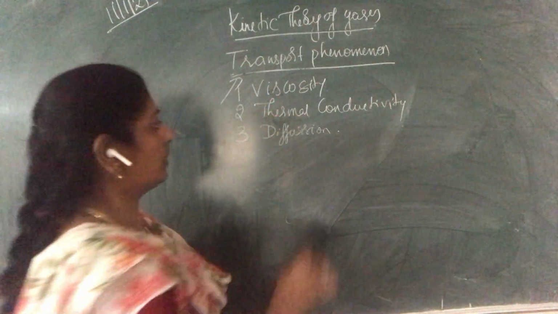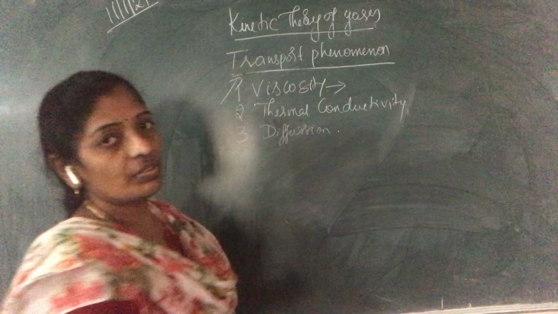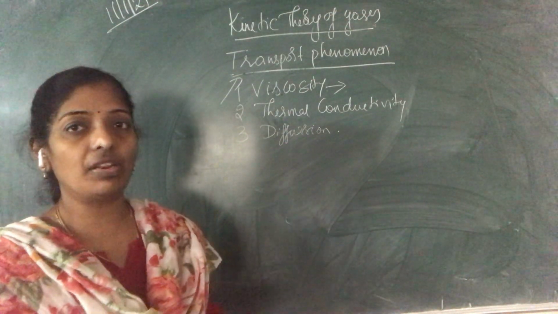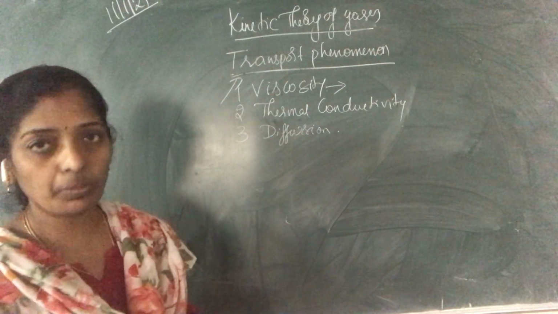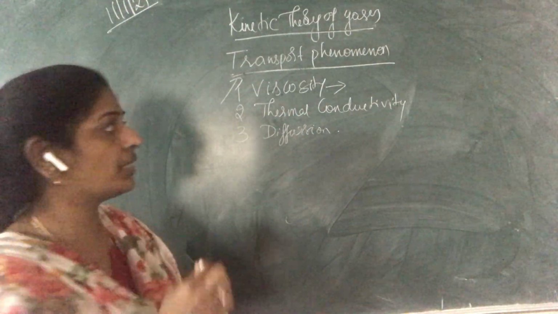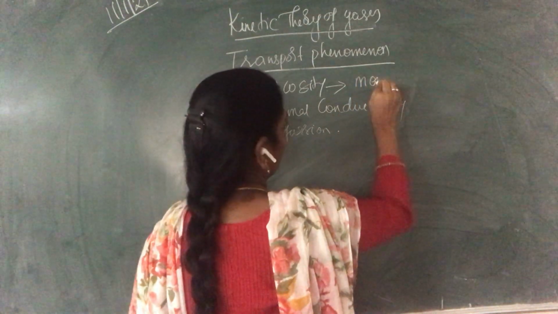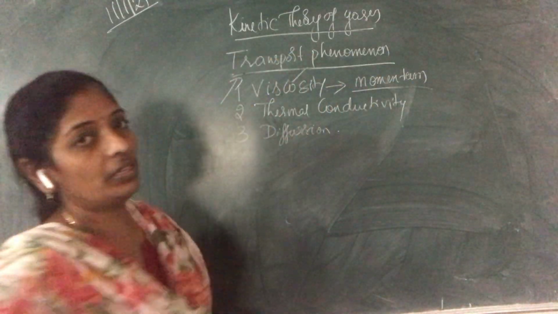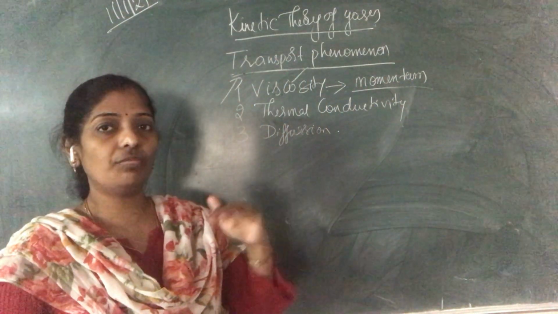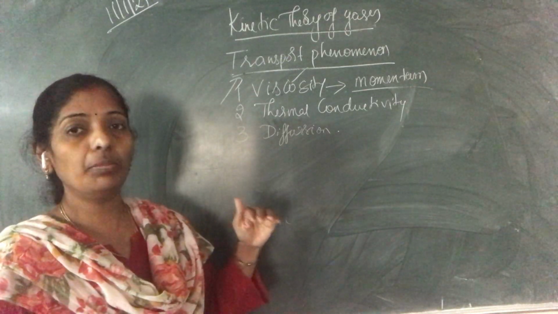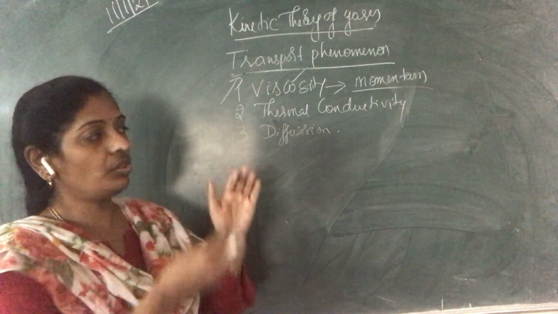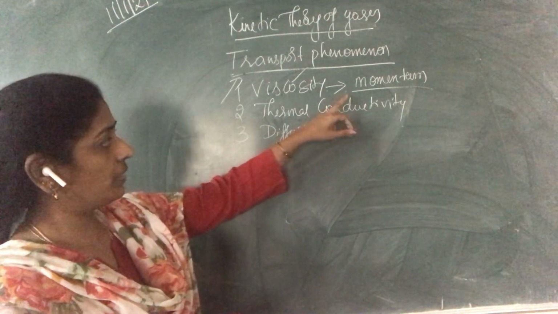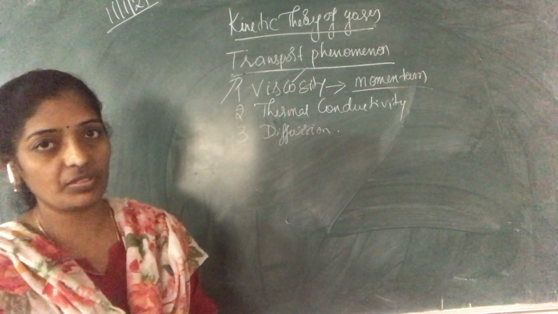First we are going to see what viscosity is. Viscosity means a gas consists of different parts having different velocity components. To get to an equilibrium state, there is a transport of momentum. It consists of different layers, and each layer moves with respect to the other layer. So the faster moving layer transports momentum to the slower moving one. So there is a transport of momentum in case of viscosity.